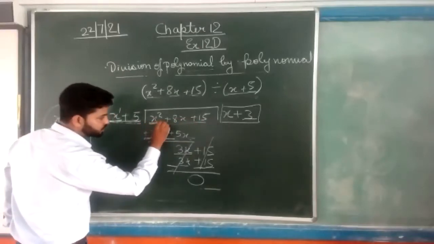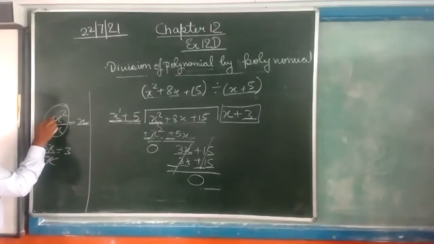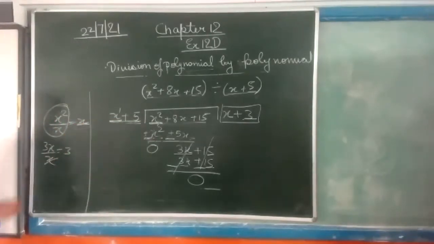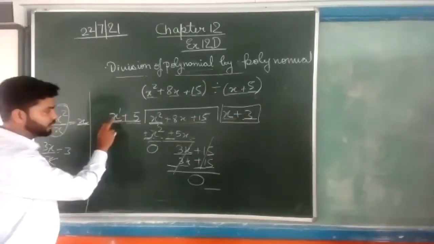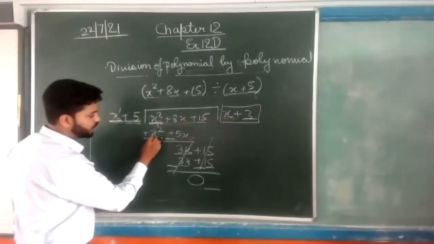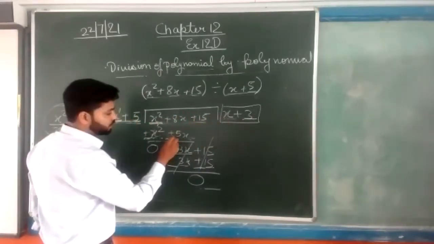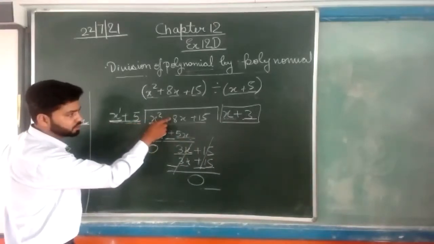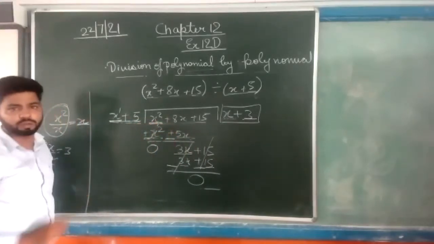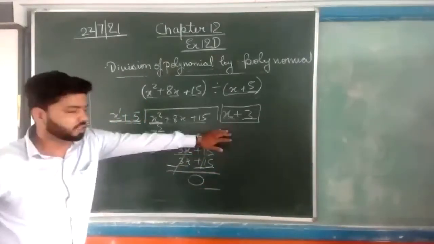First we will take the first term of the dividend and the first term of the divisor. In the upper column we will divide this. The answer is x, so we will write x here. Now we will multiply this x with this x, which becomes x square, and 5 will also be multiplied, which will become 5x. We will write like terms below like terms. If there is no like term, just write it on the side.